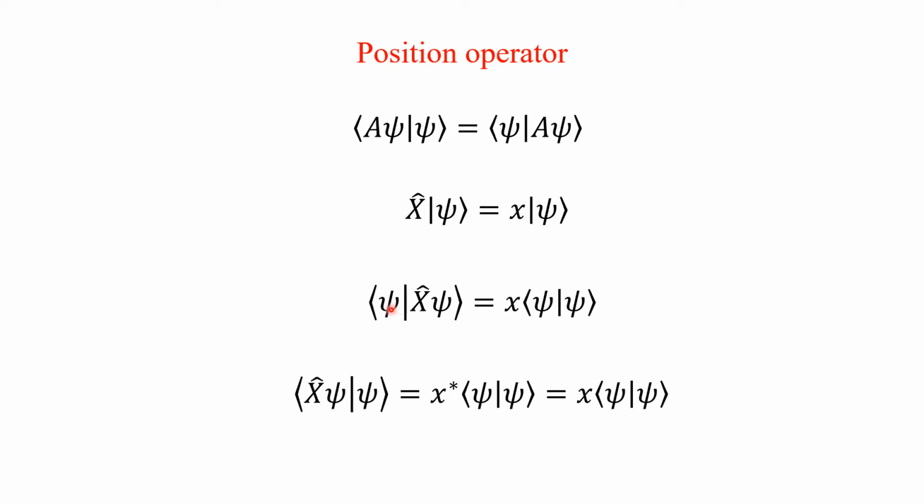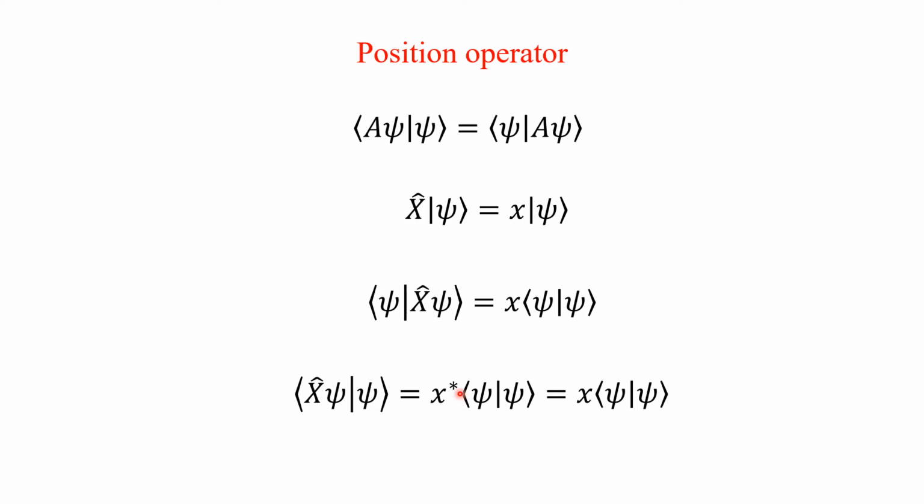So bra psi ket x psi can be written as x times the inner product of psi with psi. x is the eigenvalue of the x operator. Now I am flipping this x operator over to the bra vector, that is bra x psi with ket psi is equal to x star, because the bra vector, as I said, is a complex value.